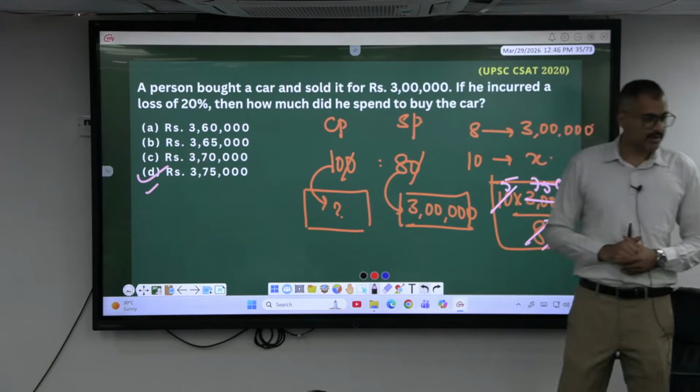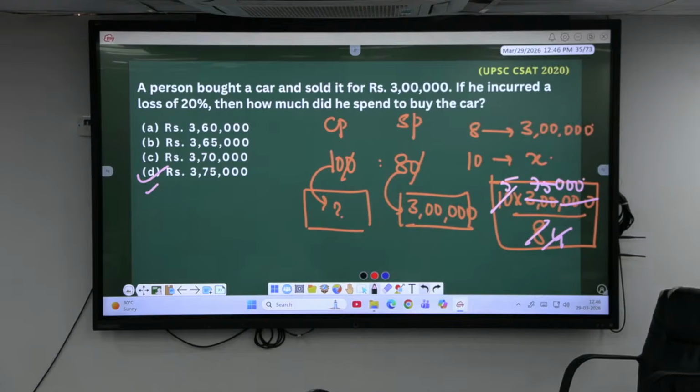See, you guys are capable of solving these things, but do not be in a hurry. Definitely you will cross 40 questions. Do not try to count it. Does it make any difference if you count it?